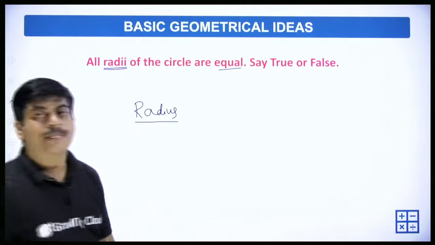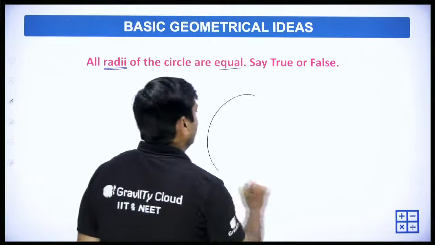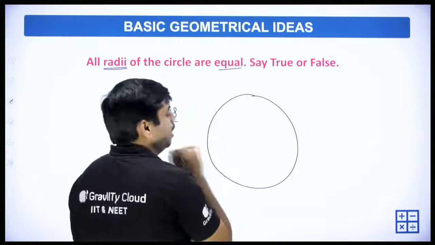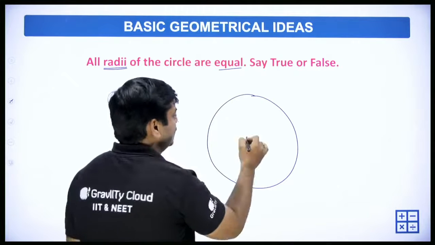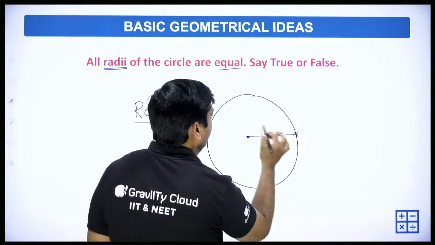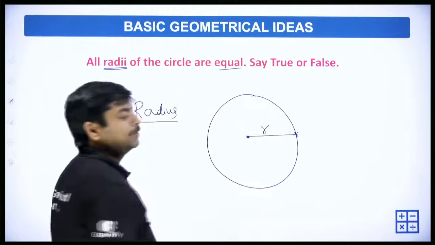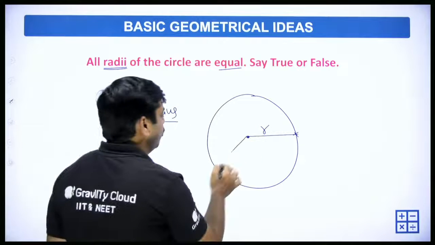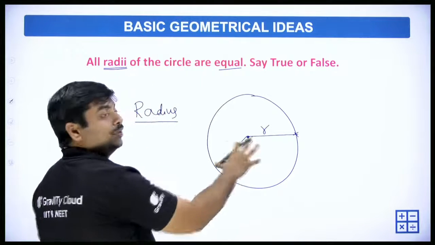Is it correct? If you take a circle, we have a center point, and the distance to the curve is called radius, small r. We can represent it as small r. So we have one more radius, radii.